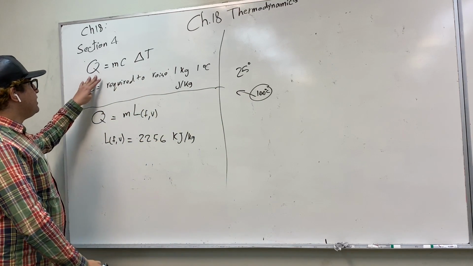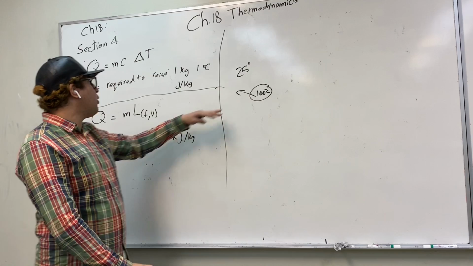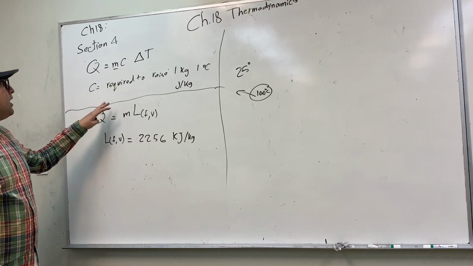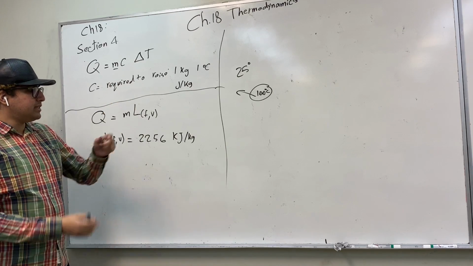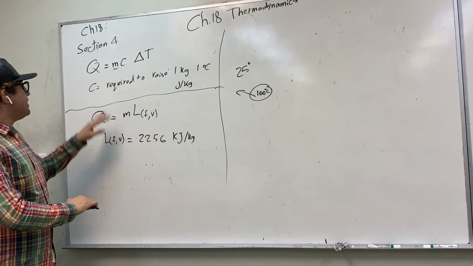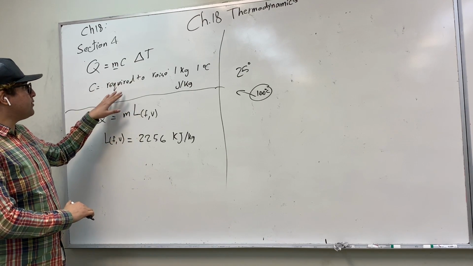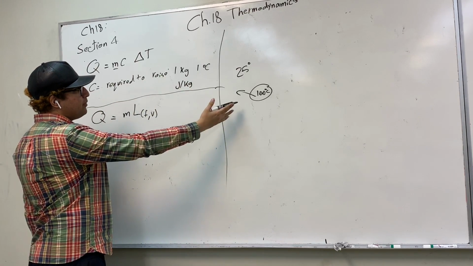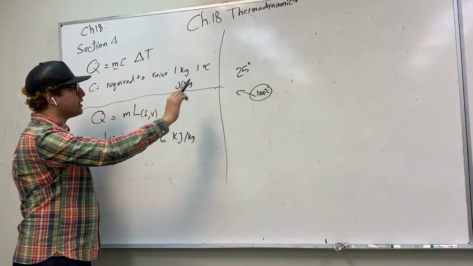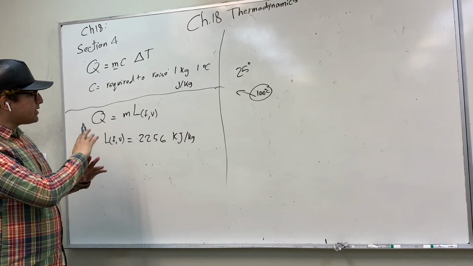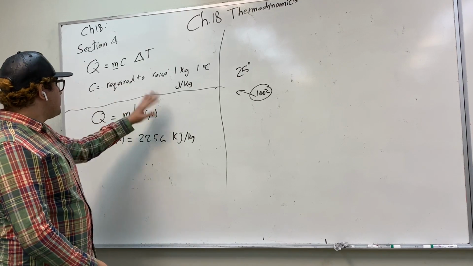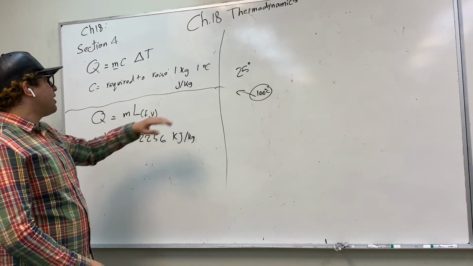And the amount of heat that is going to flow from the ball is equal to the mass of the ball times C. C is a constant and it depends on the material. So C is the amount of energy required to raise 1 kilogram of this material 1 degree Celsius. And the unit for C is joules per kilogram per degree Celsius.